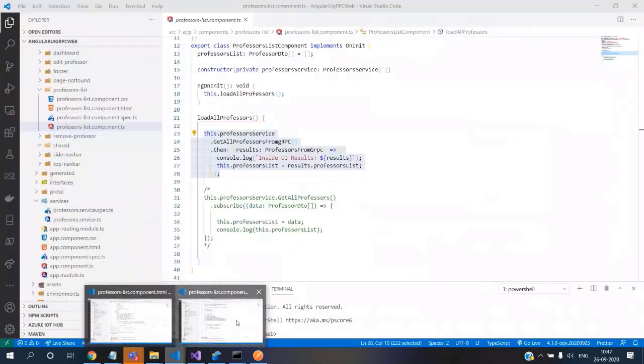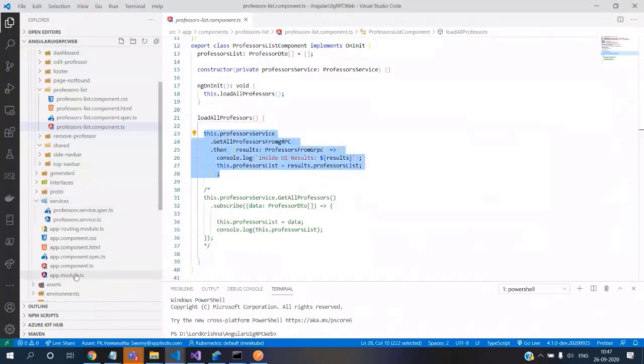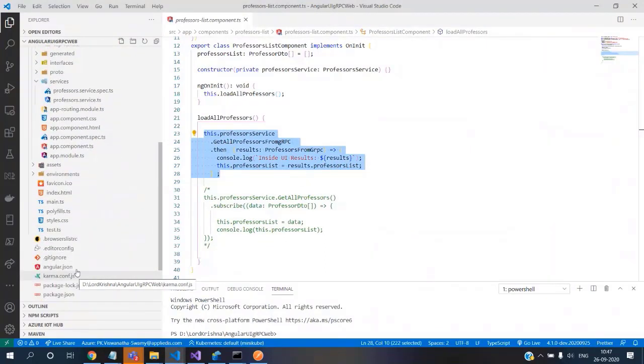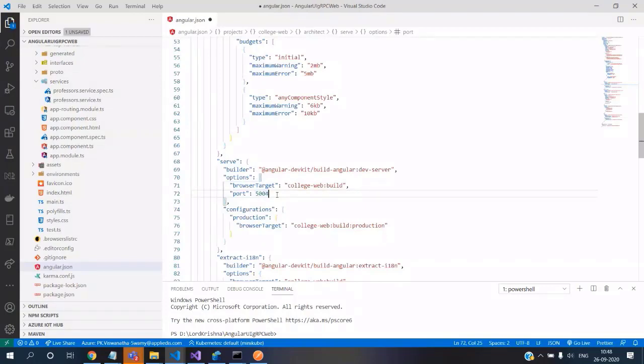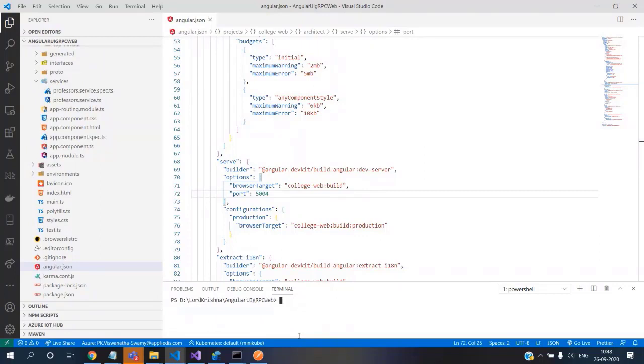What we can do is come back to Angular, line 60s or 70s. I make this 5004 so that we can see both executing. No, not this. Close folder. And this one.